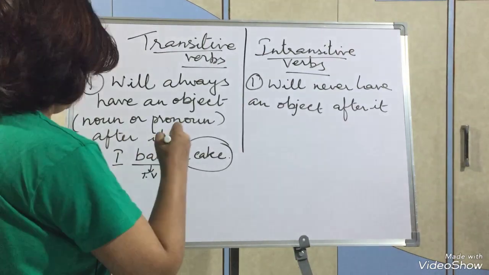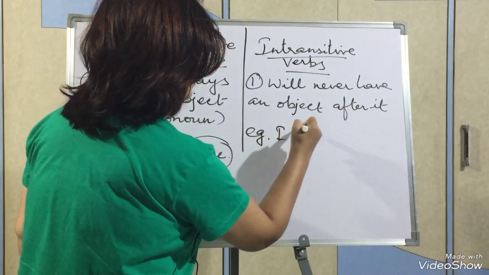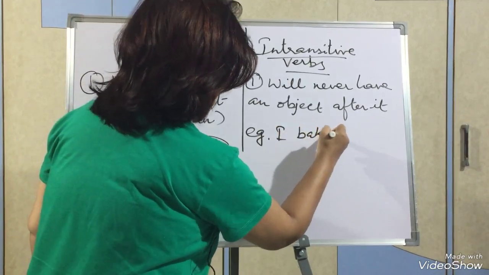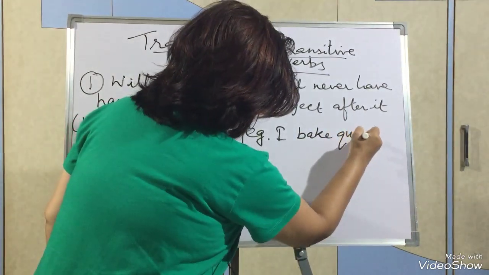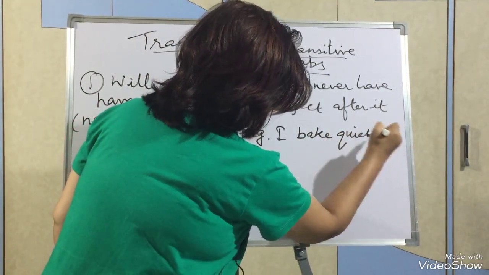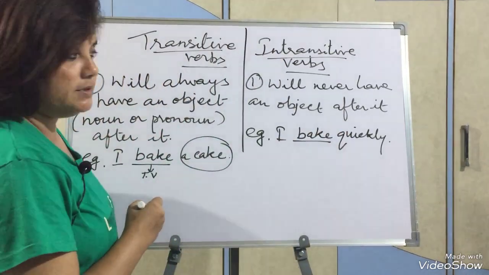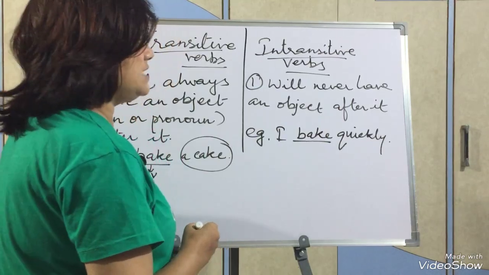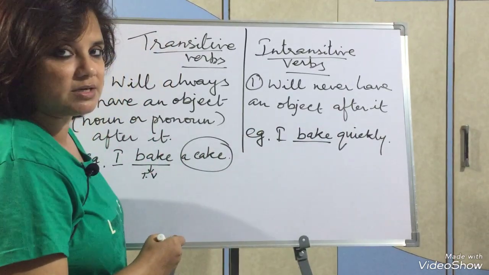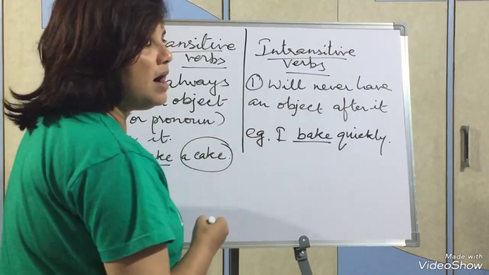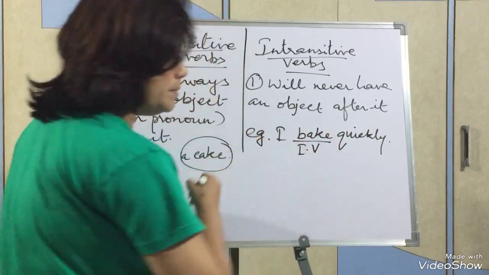Okay. Now I say, same example, I bake quickly. Okay. So here also bake is the verb, but it does not have any object after it. If you make a question, I bake what? Answer is not coming. I bake whom? Answer is not coming. So it is an intransitive verb.